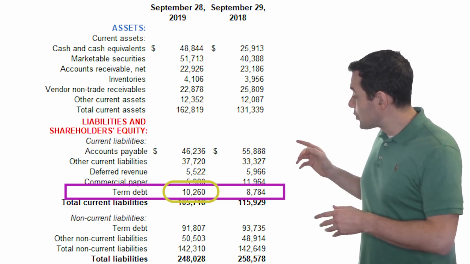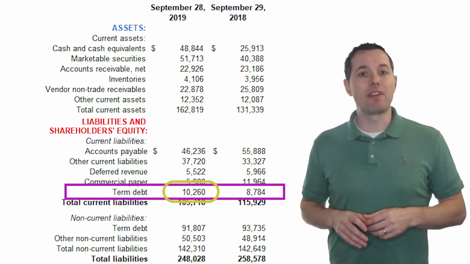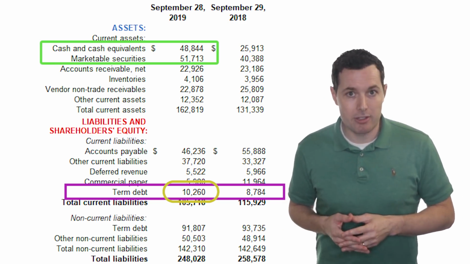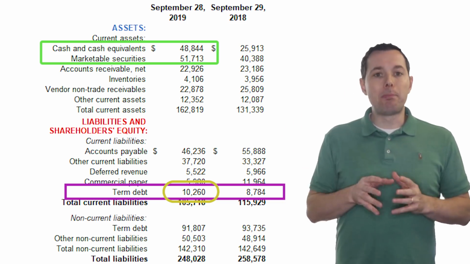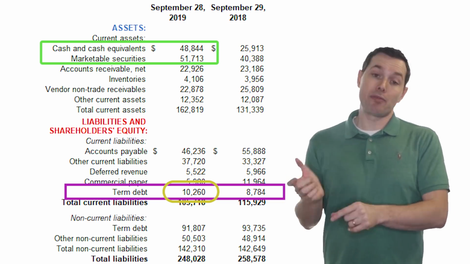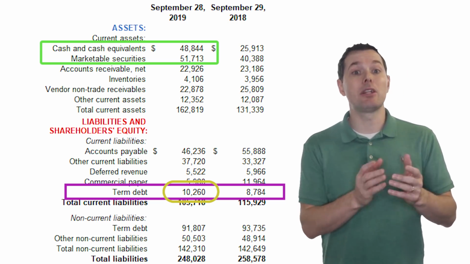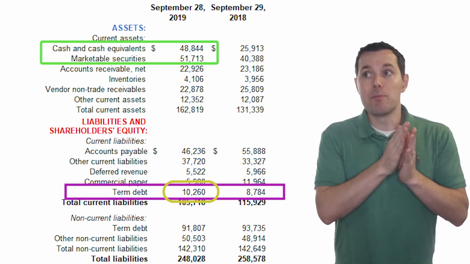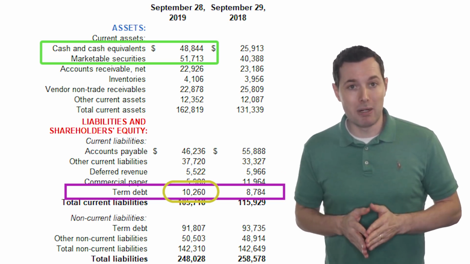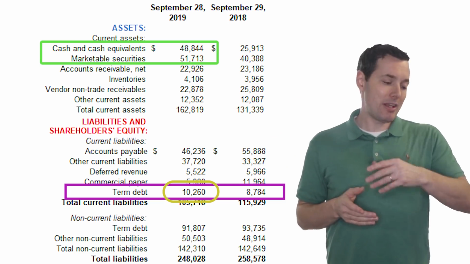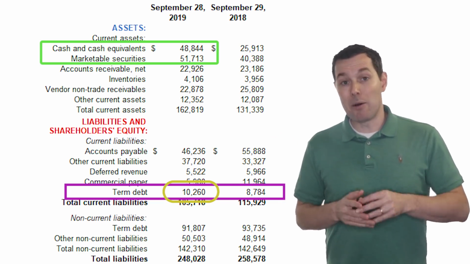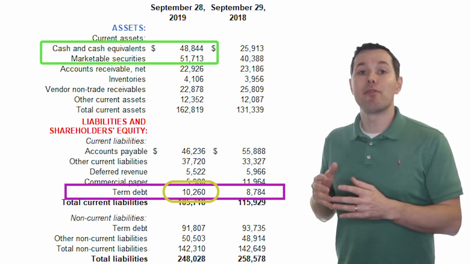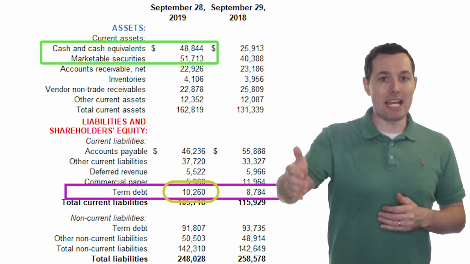So the first thing we can do is ask, do they have enough cash to cover that right now if they needed to? And clearly, when we look at these two line items, they've got more than enough cash to cover it. Now, if this was a bit closer, another thing we could check is the free cash flow numbers that we calculated a moment ago. Will free cash flow cover the total amount of term debt due in the next 12 months? If it did, maybe they don't need the cash right now. Maybe they use the cash for an acquisition or something. Now, another thing to consider is oftentimes a company will simply issue a new bond and pay off the old bond. So really just kick the can down the road.